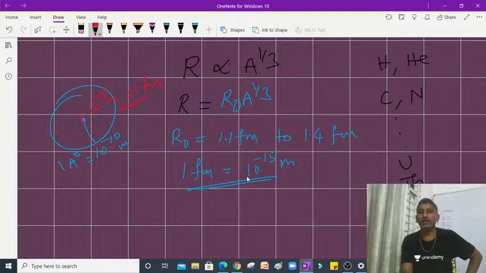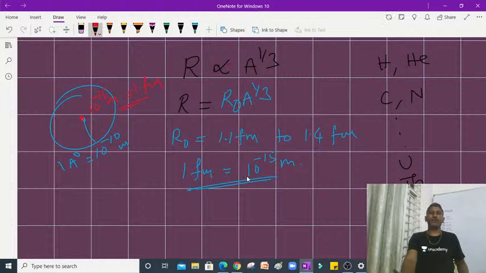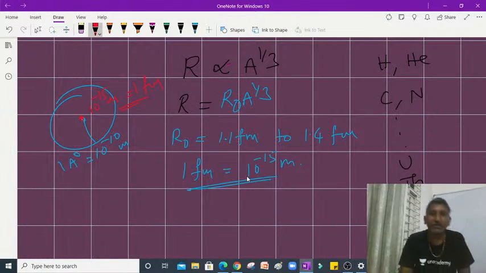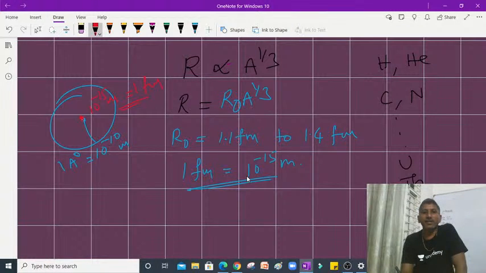This is the average radius of the nucleus. See how much smaller the nucleus radius is than the atomic radius.